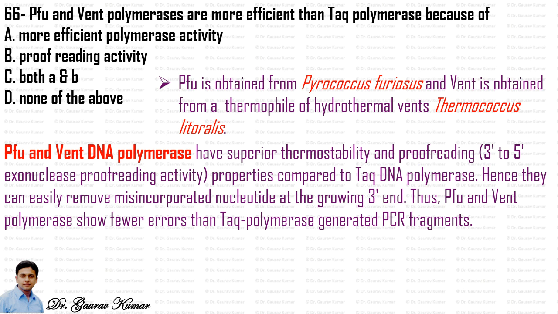The proofreading property is from 3' to 5' exonuclease activity. Hence, they can easily remove misincorporated nucleotide at the growing 3' end. Thus, Pfu and Vent polymerase show fewer errors than Taq polymerase generated PCR fragments. So the answer to this will be the second one, that Pfu and Vent polymerase are more efficient than Taq polymerase because of proofreading activity.